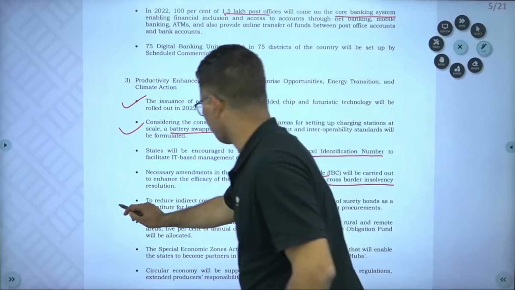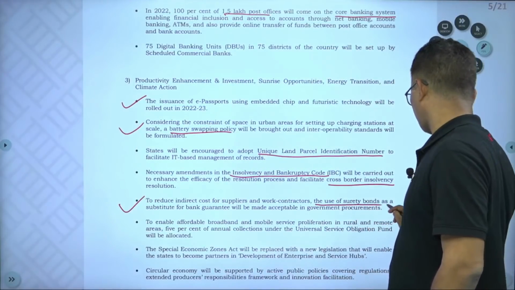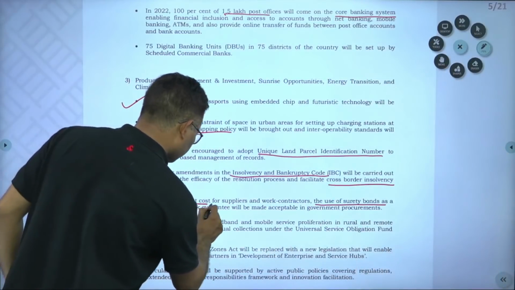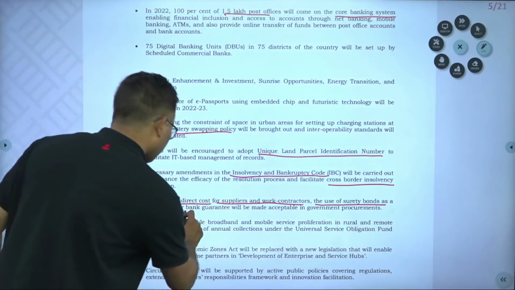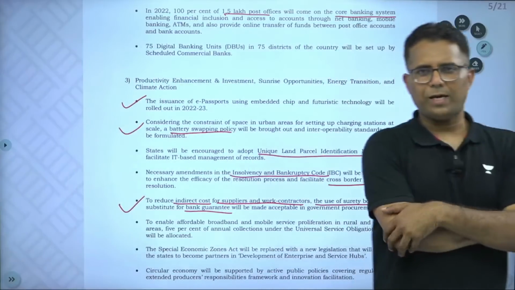Next is surety bonds, the use of surety bonds. To reduce indirect cost for suppliers and work contracts, the government will bring in surety bonds in place of bank guarantees.